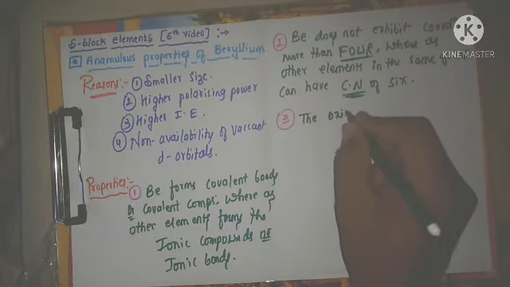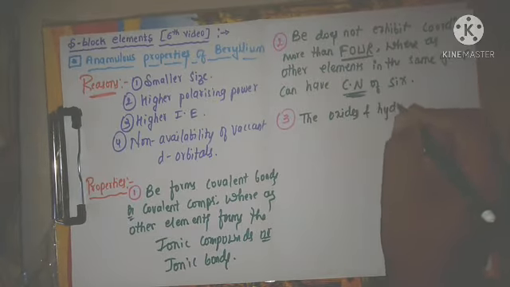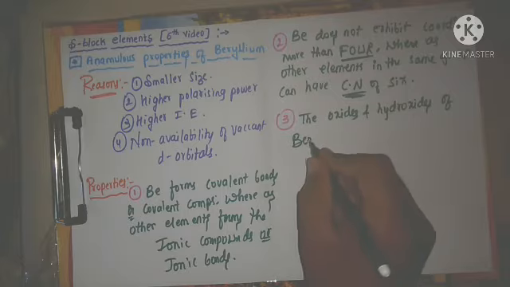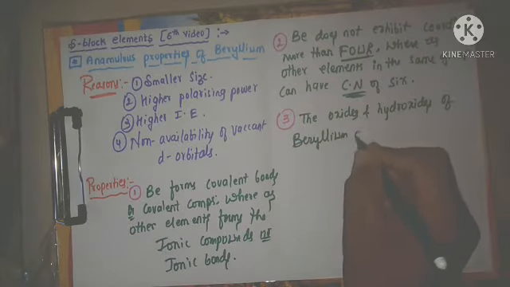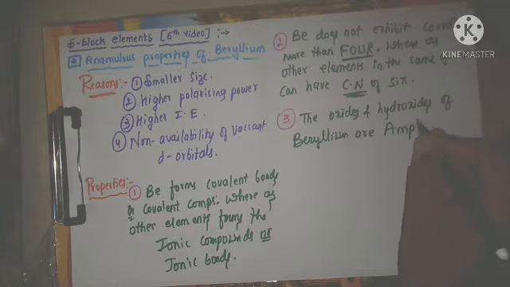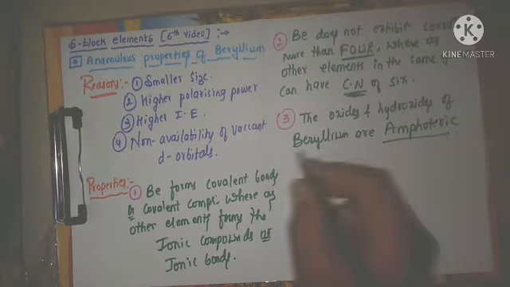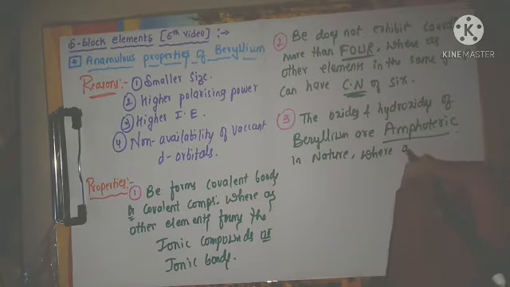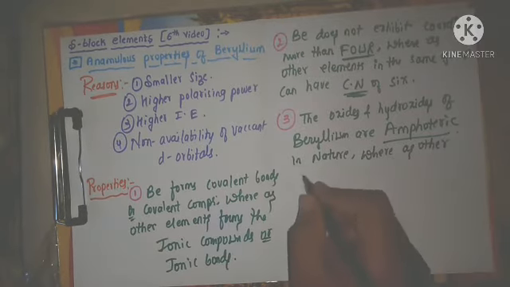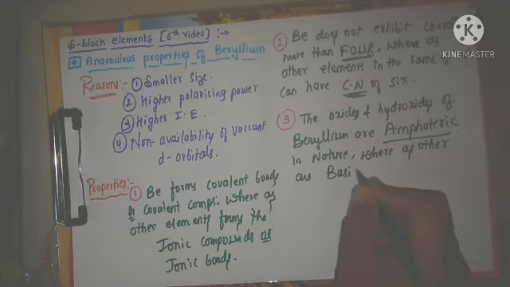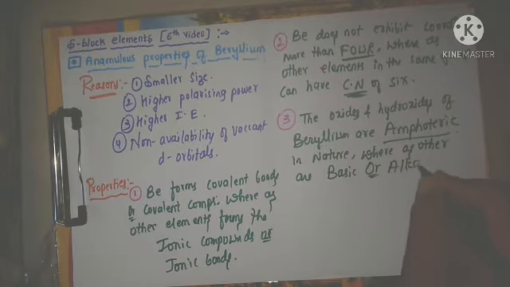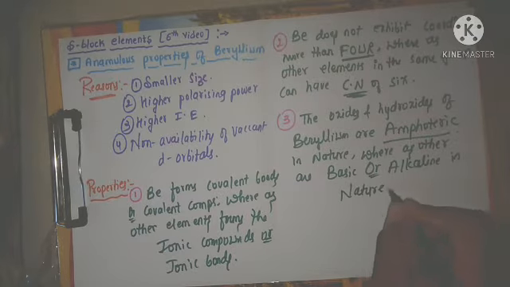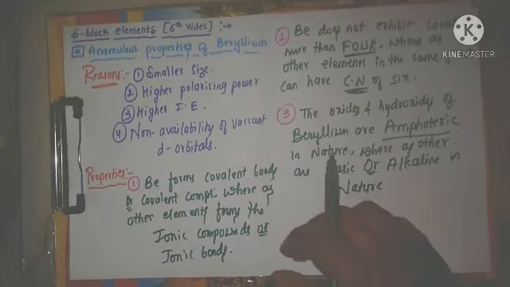The oxides and hydroxides of beryllium are amphoteric in nature, whereas others are basic or alkaline. Alkaline means basic only. These are the three anomalous properties of beryllium.